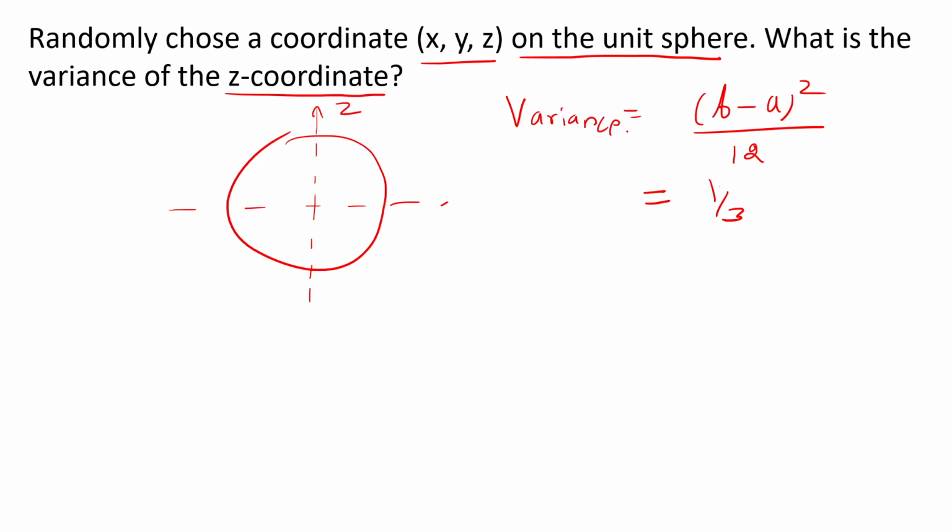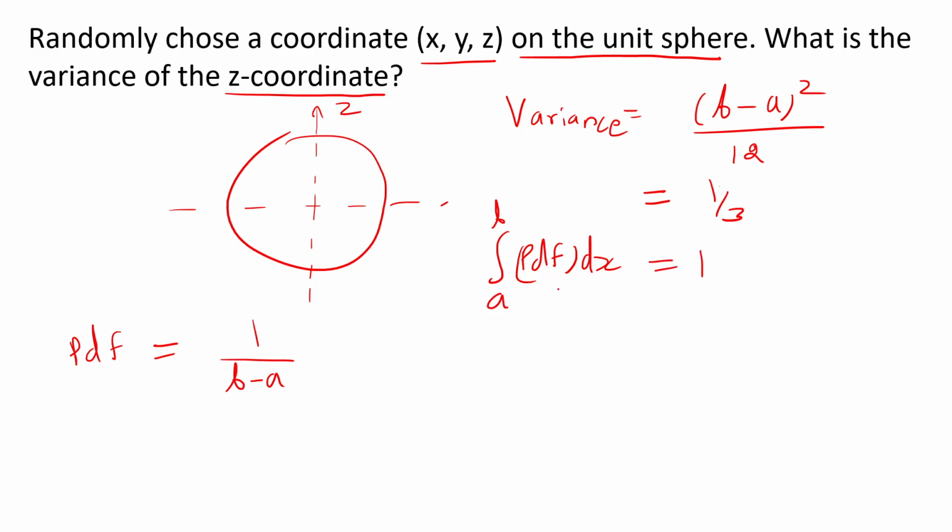So let's prove this. First, let's calculate the PDF of a uniform distribution. This PDF is 1 by (b minus a). Why? Because the integration of the probability distribution function over the variable, let's say x, from a to b has to be 1.